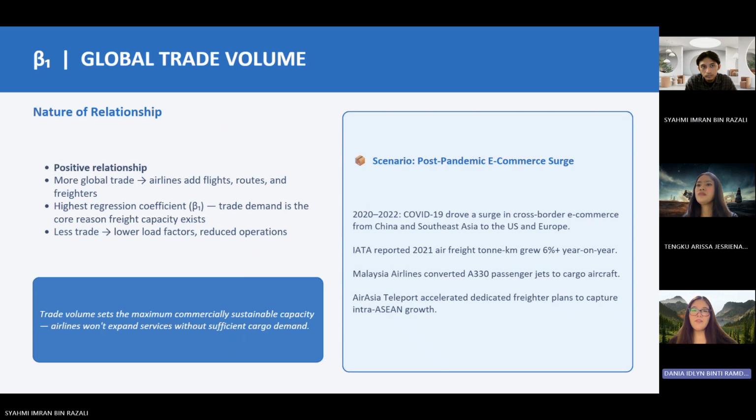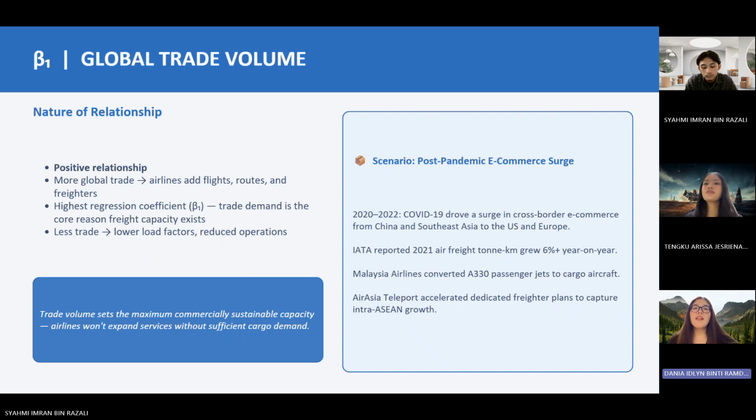So global trade volume is our primary demand driver and it has a positive relationship with air freight capacity. Simply put, when more goods are moving across borders, airlines respond by adding more flights, opening new routes, and also wet leasing extra freighters. We saw this very clearly during the post-pandemic e-commerce surge between 2020 and 2022. Cross-border online shopping exploded, especially shipments from China and Southeast Asia to the US and Europe. IATA reported that air freight ton kilometers grew over 6% in 2021 alone.